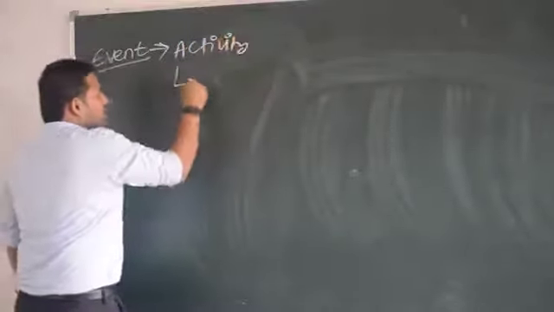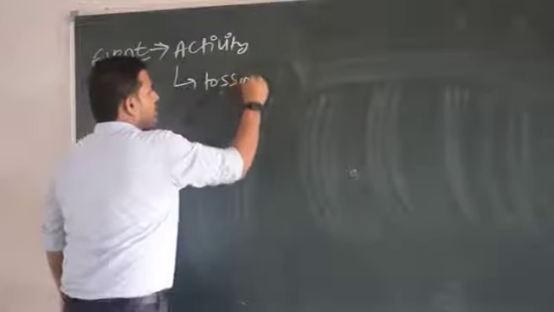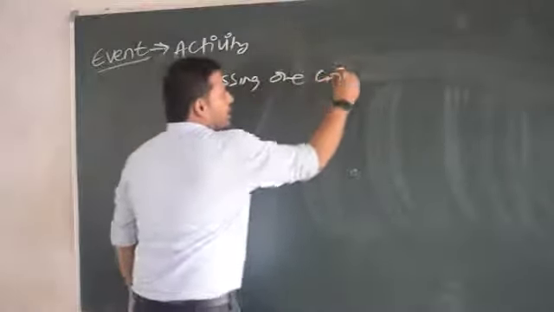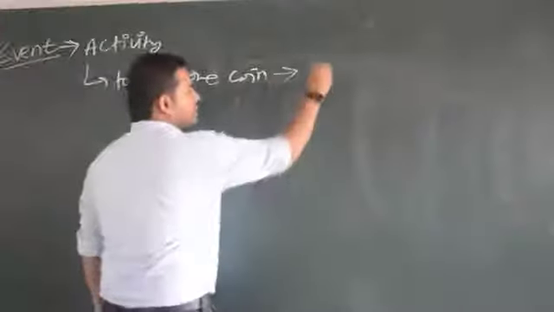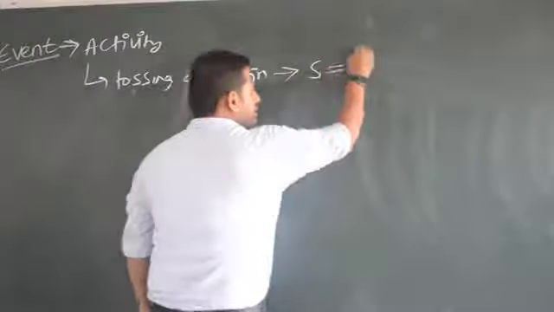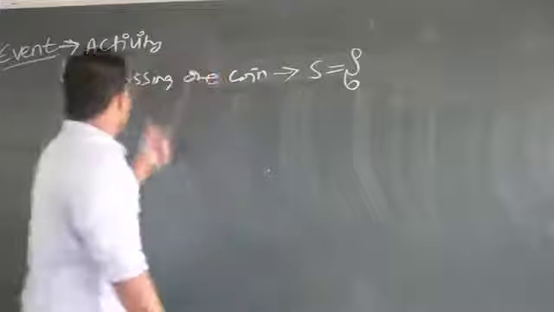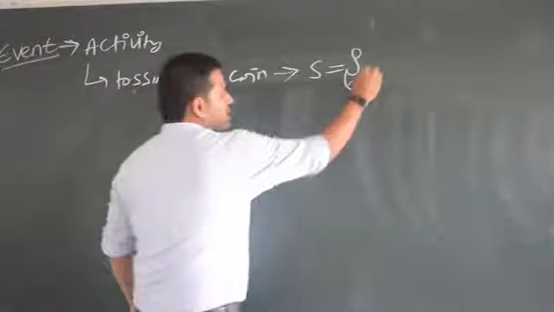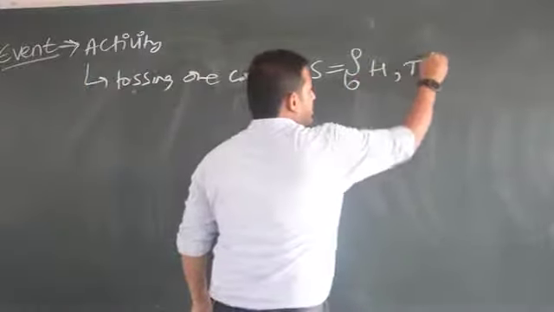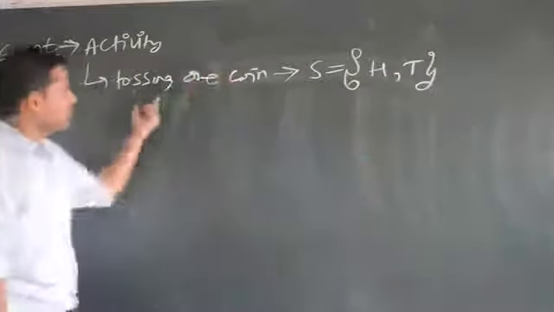If I write tossing one coin, and I want to write the sample space for this, S is the symbol for that. S is equal to flower bracket. Then tossing one coin means I may get head or I may get tail. This is the sample space of tossing one coin.